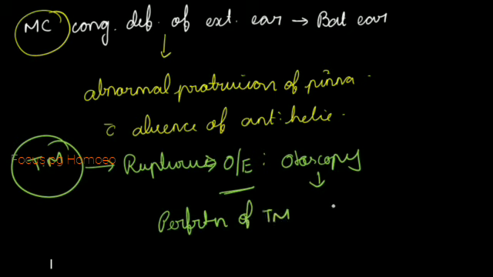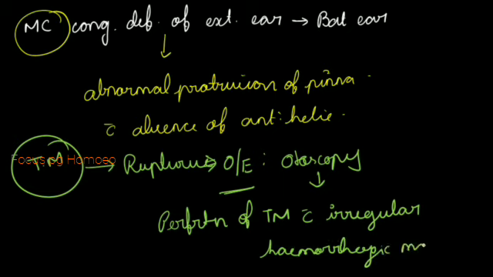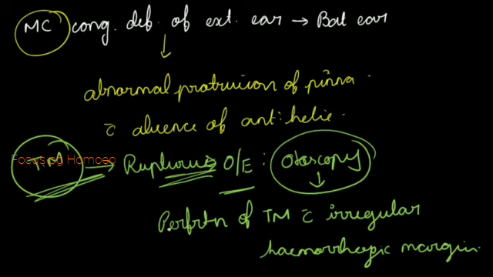And how it looks like? With irregular hemorrhagic margin. So I'm just repeating, if there is a rupture of tympanic membrane because of any trauma, on otoscopy we can see perforation along with irregular hemorrhagic margin. So this is all regarding the tympanic membrane.